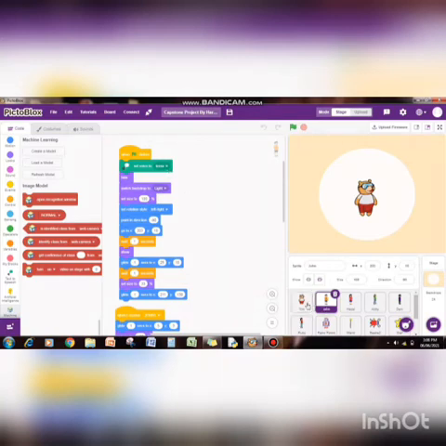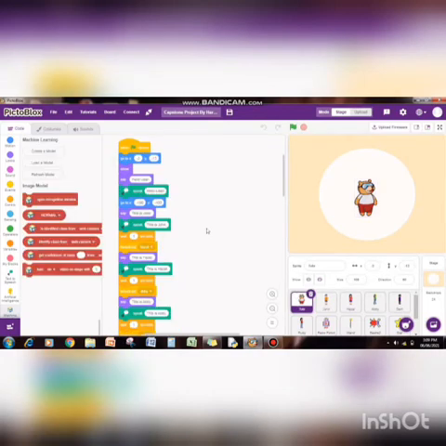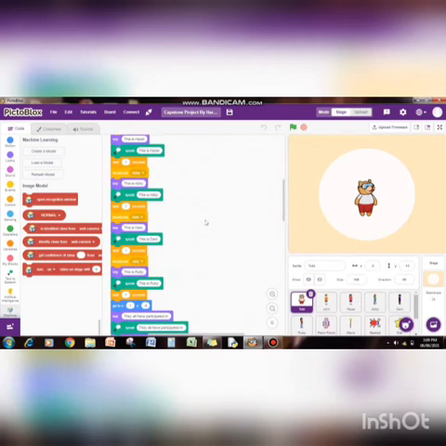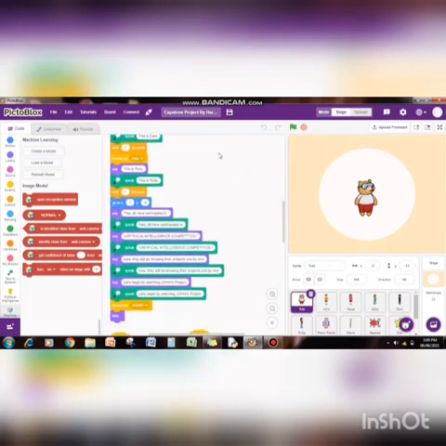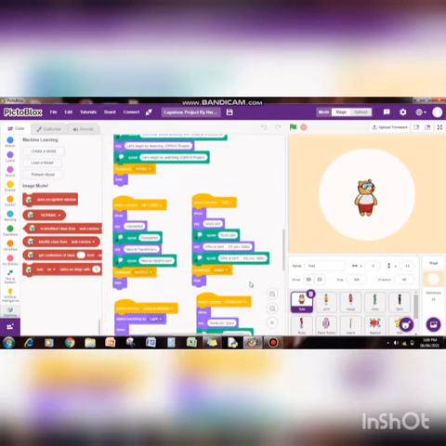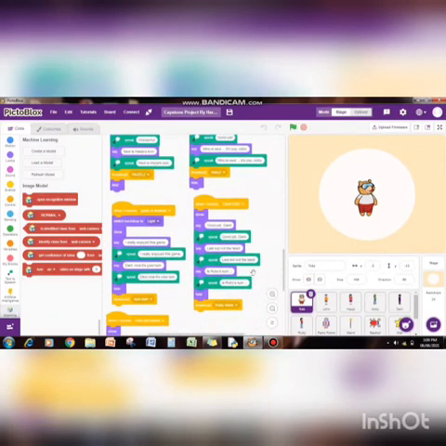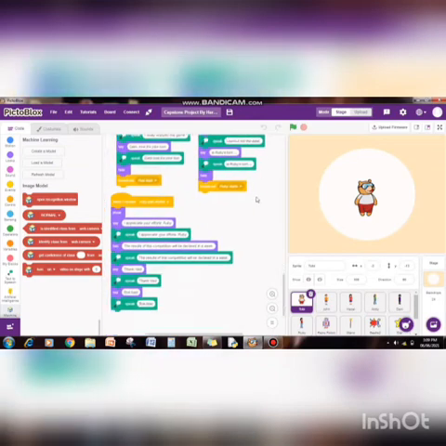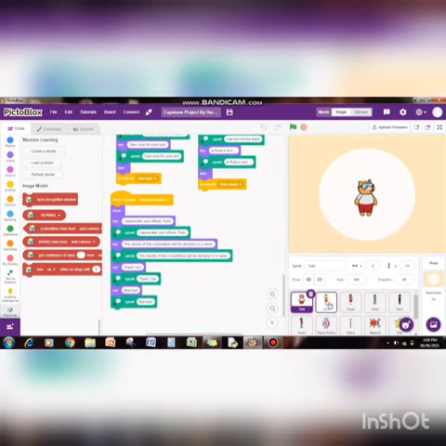Toby, John, Hazel, Abby, Dani, and Ruby. Their scripts are basically based on all these blocks only, so I will just be showing them one by one. This is Toby's script. Now comes John's turn.